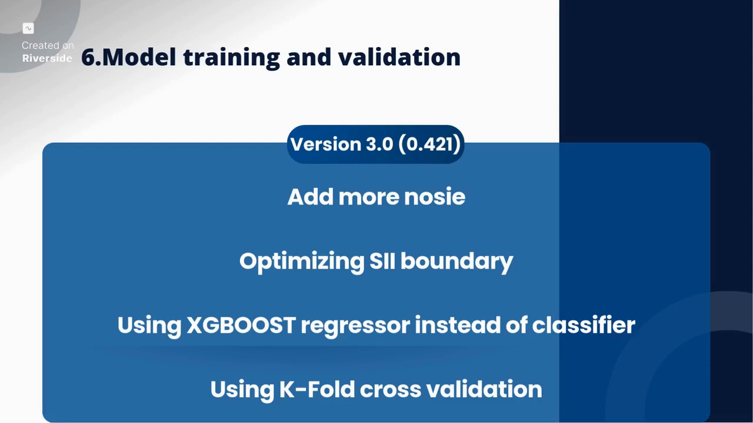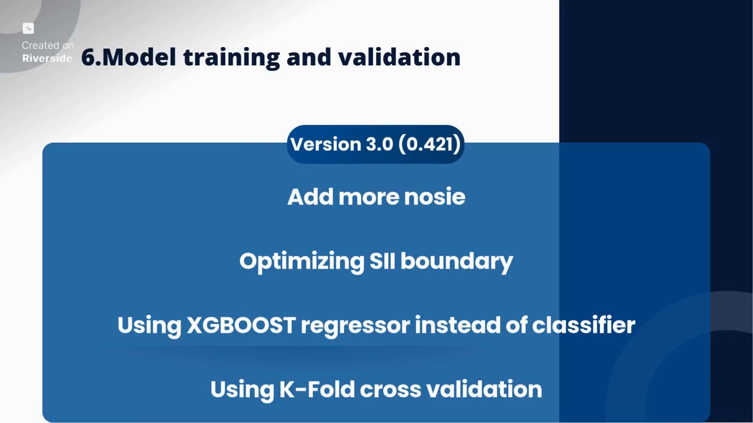So in the next version, 3.0, we made a lot of changes. We basically rebuilt the whole code. So we add more noise and we use a new technique, optimizing the SII boundary. We also changed to regressors instead of classifiers. And we also use k-fold cross-validation during training.